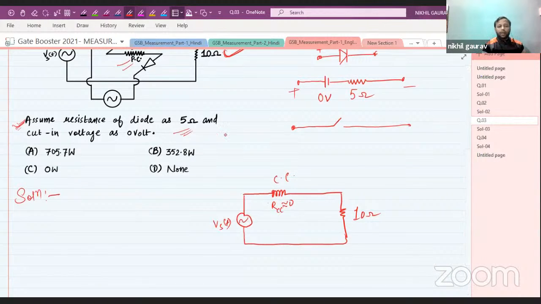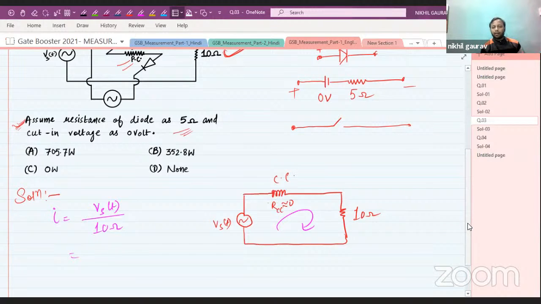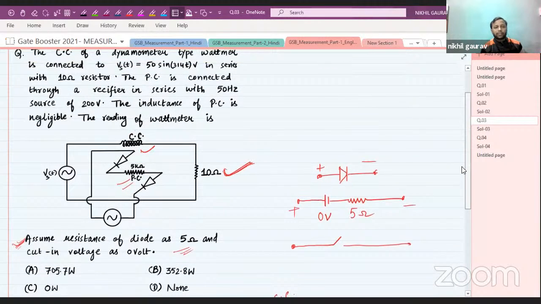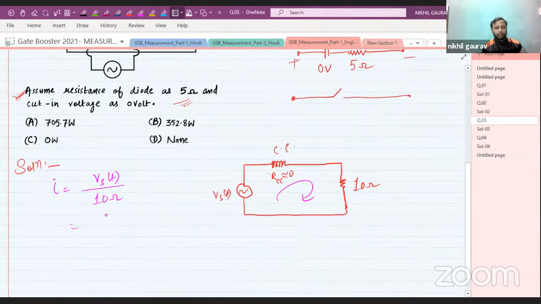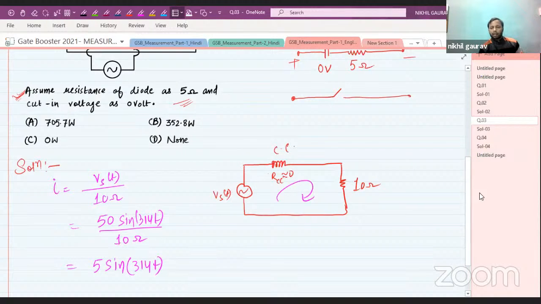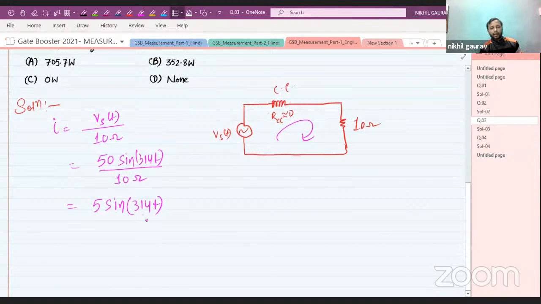So what will be the current flowing in the circuit? Current I will be given by Vs of t divided by 10 ohm, and Vs of t is already given to us, which is 50 sine 314t, divided by 10 ohm. So this value will be equal to 5 sine 314t. So can anyone tell me what is the frequency here?